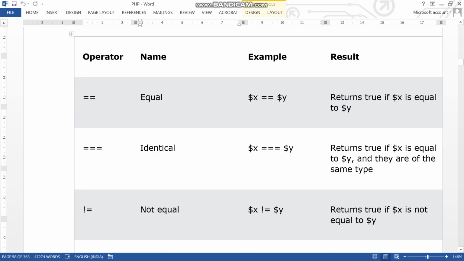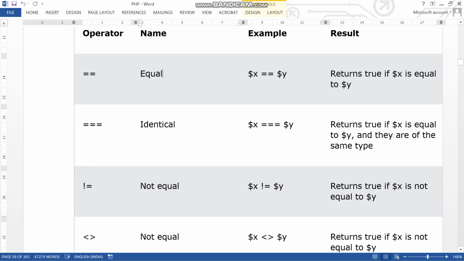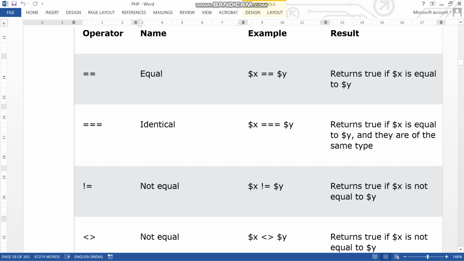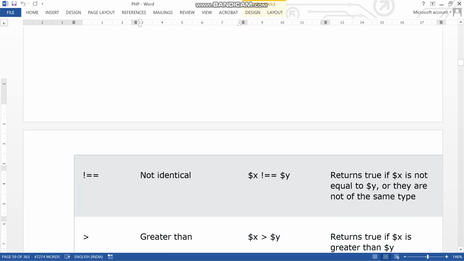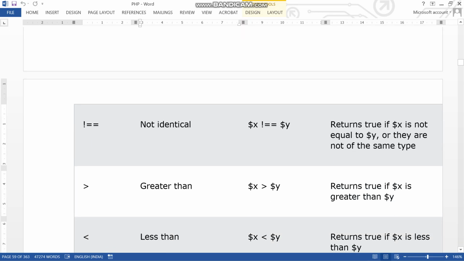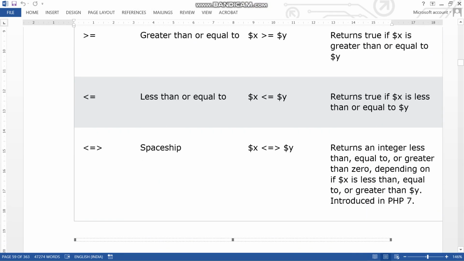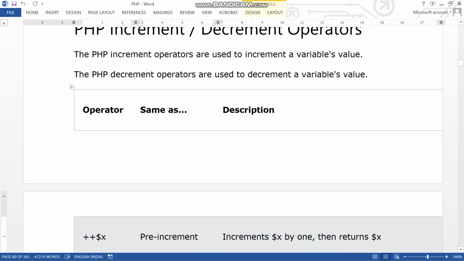Now the comparison operators. What are the comparison operators? These are all comparisons, equal to, the conditions: if this and this are equal, then do something. In the same way there are equal, identical, not equal, not identical, greater than, less than, greater than or equal, less than or equal. All the operators are like this.